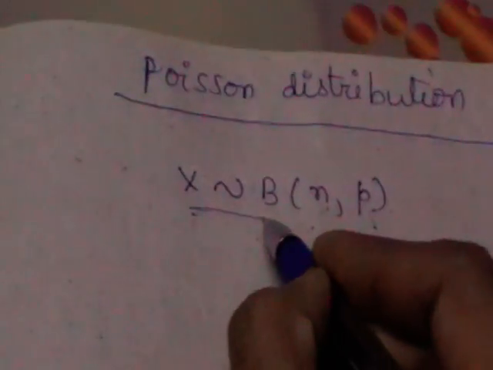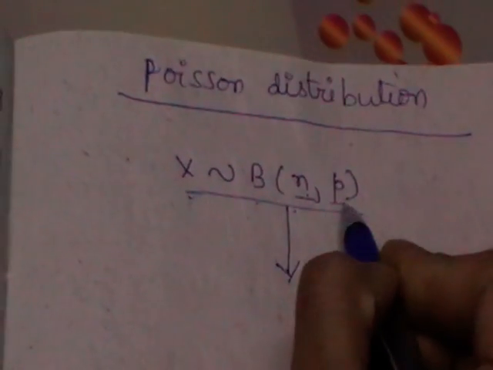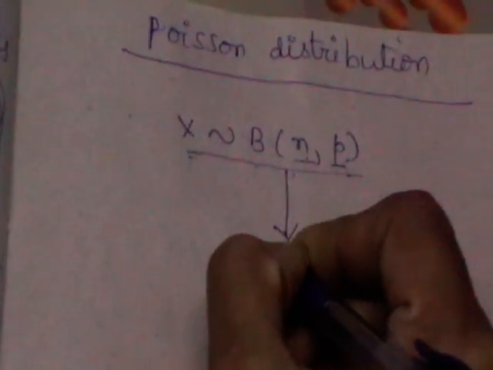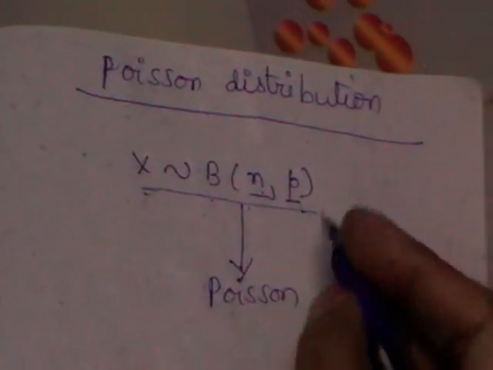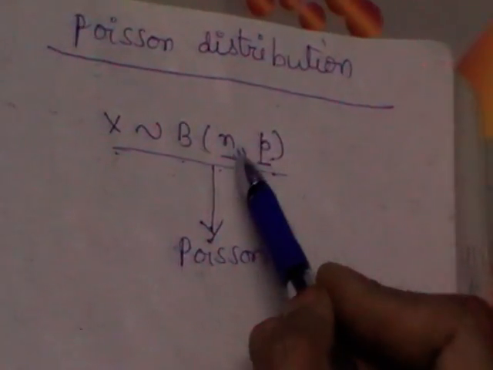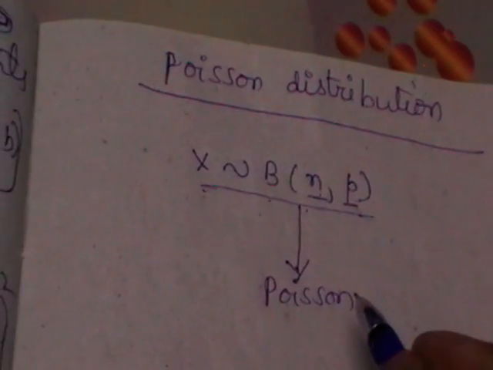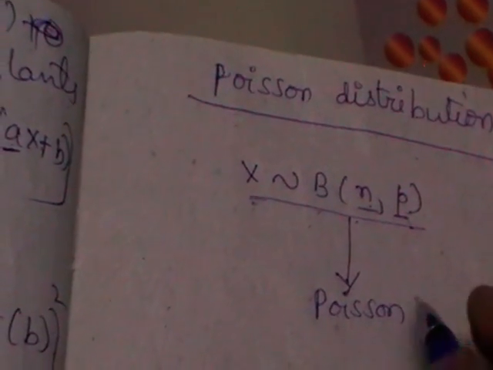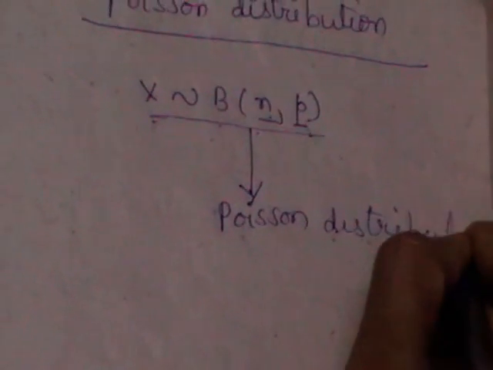When this binomial becomes a Poisson, by imposing conditions on these two terms called parameters of binomial distribution, it approaches a new distribution called Poisson distribution. By putting some conditions on the parameters of binomial distribution, a new distribution is derived, which is called the Poisson distribution. Okay, so let us see what are those conditions on the parameters.